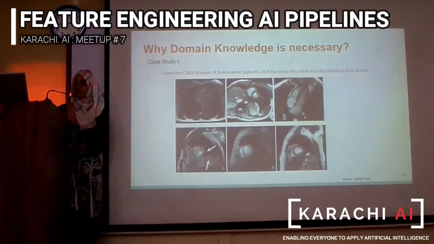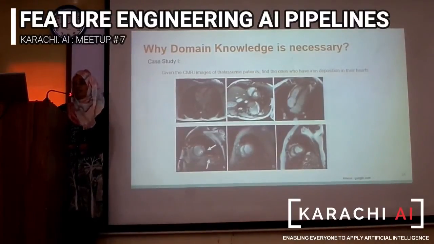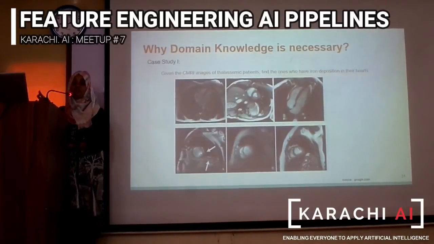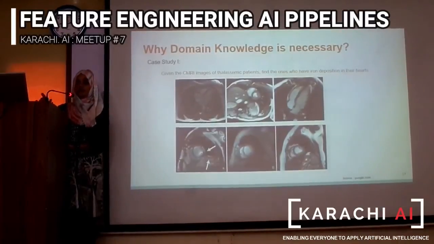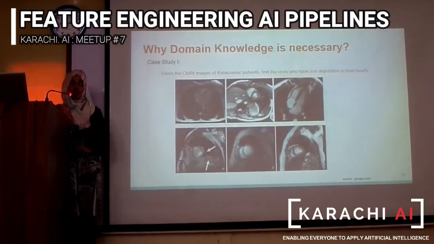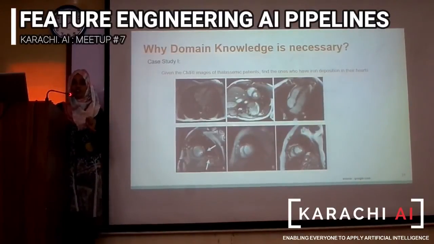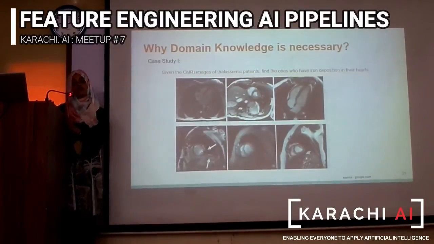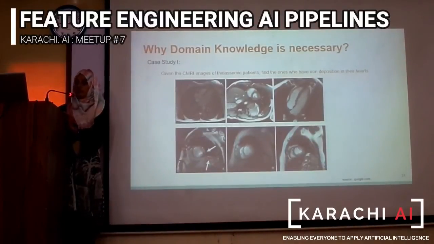But to get those facts straight, we had to go to a domain expert, because we were wrong in so many places and had made so many wrong assumptions. They told us that we had to focus only on one type of angle of the heart in these images. The one you see at the bottom is the short axis of the heart, and this is the only image we have to focus on. Also, we have to focus only on a certain region of interest and monitor that to find out the iron deposition in different organs.